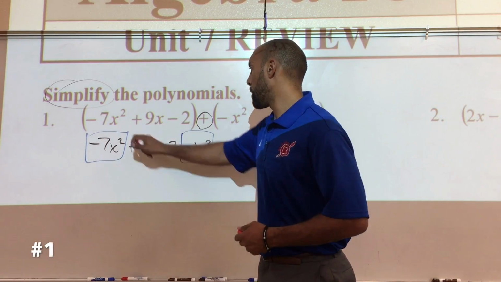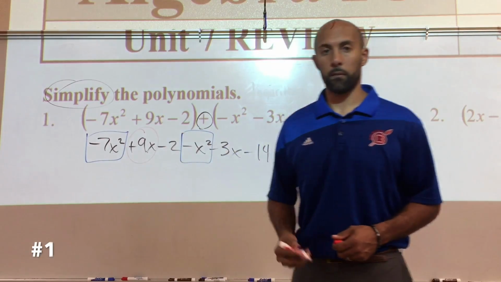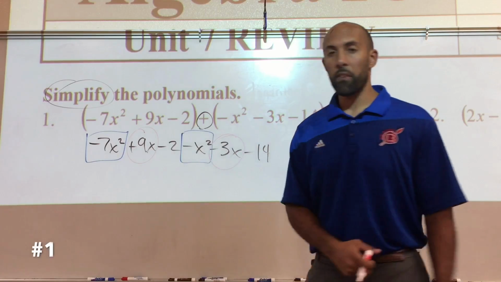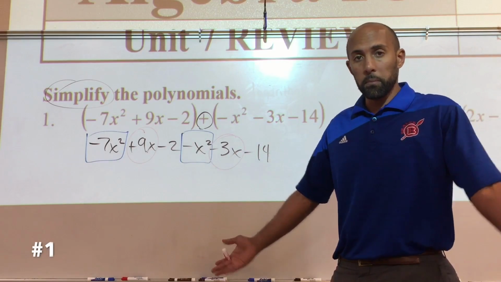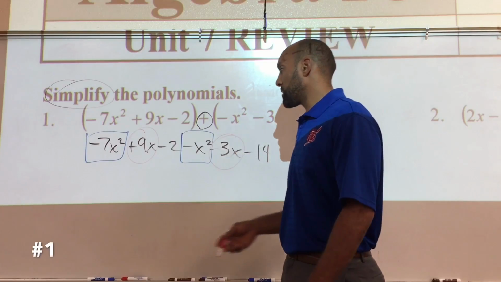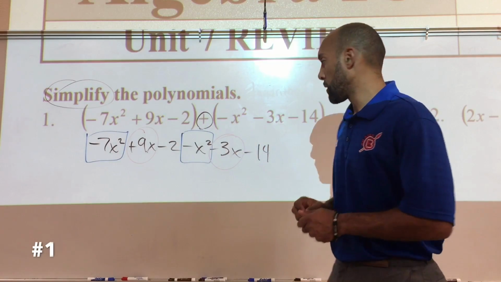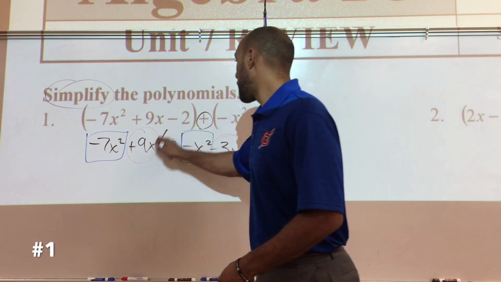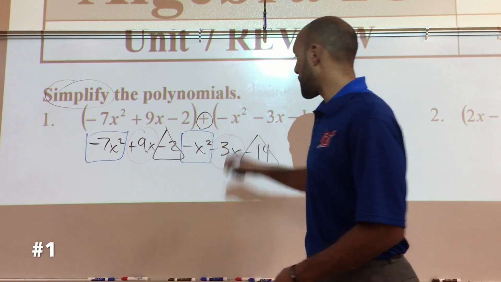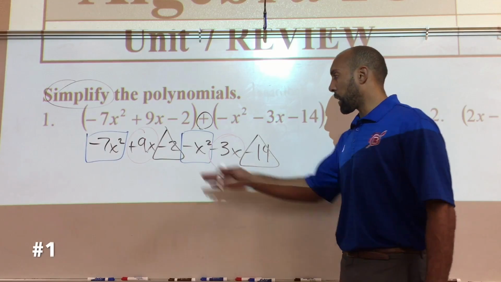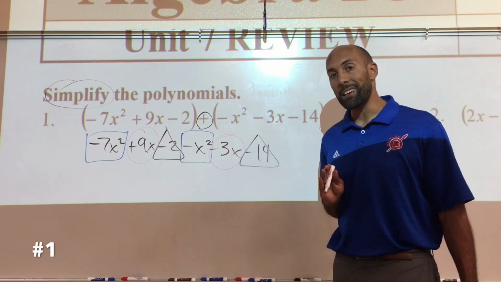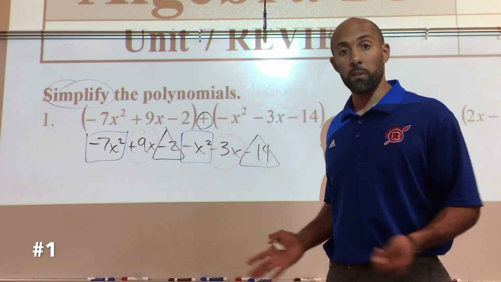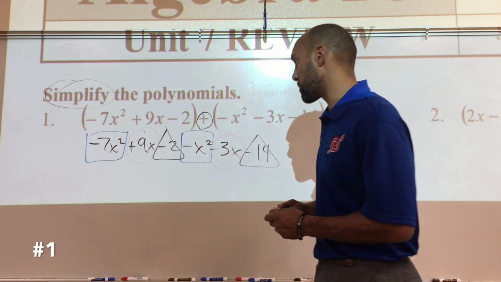Now, the red represents Barcelona. They both have x. That makes them similar. They're on the same team. Different number. Maybe that's Messi. Maybe that's Neymar. Who knows? Okay, the last one. The refs. Can't have a game without refs, right? The refs stay together. They're their own kind of little team on the side. These numbers do not have x. All these other terms have x, but these don't. So that's what makes them similar terms or like terms.